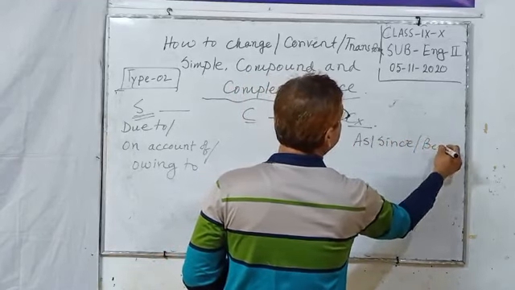And for a compound sentence it is and so. This is the key words. You should keep in mind, these are the key words.